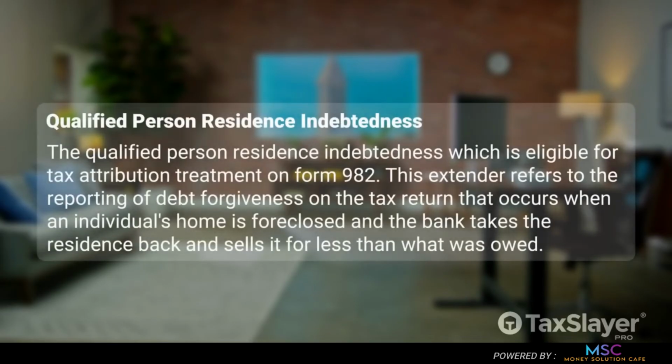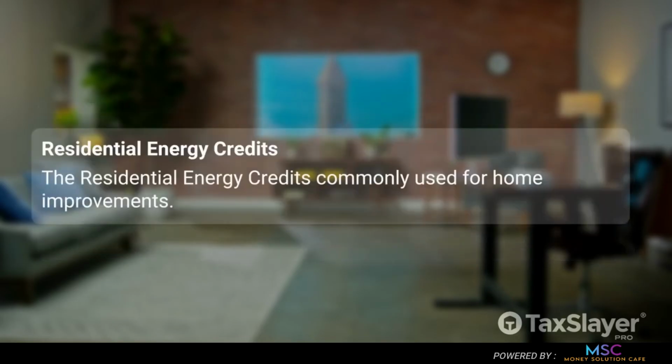The qualified person residence indebtedness, which is eligible for tax attribution treatment on Form 982. This extender refers to reporting of debt forgiveness on the tax return that occurs when an individual's home is foreclosed and the bank takes back the residence and sells it for less than what was owed. The residential energy credits commonly used for home improvements.